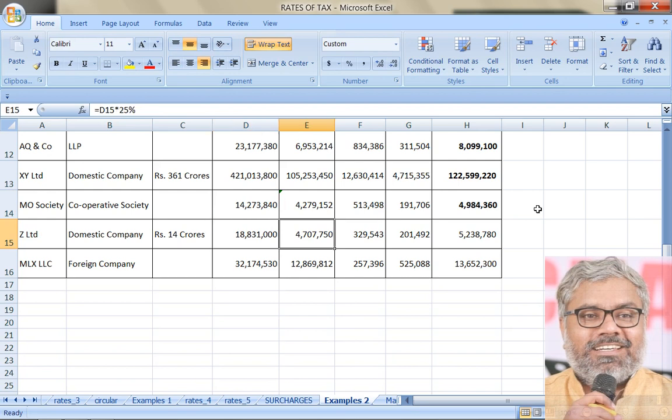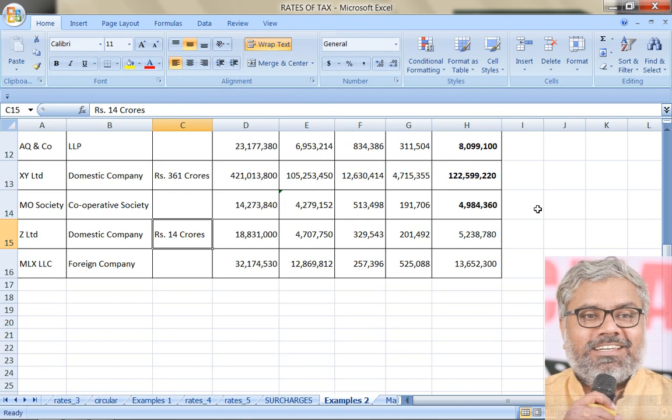Then for domestic company Z Limited, it's a small one with less than 400 crores turnover in 17-18 and 1 crore 88 lakhs income. Because the small scale and less than 400 crores turnover conditions are satisfied, the applicable tax rate will be 25% of the income, and the applicable surcharge rate will be 7% since the income is more than 1 crore but less than 10 crores. So be careful. This is where people sometimes make mistakes. They take 12% looking at this.